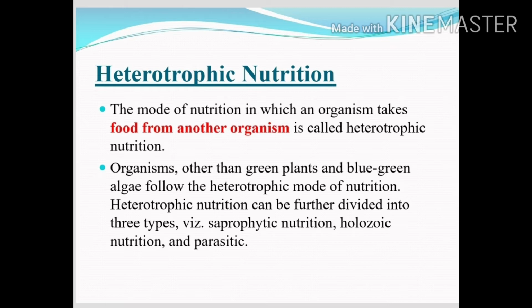So these are the heterotrophs, and the heterotrophic mode of nutrition can be further divided into three types: saprophytic, holozoic, and parasitic. So let's check out the difference among all these three different terms.